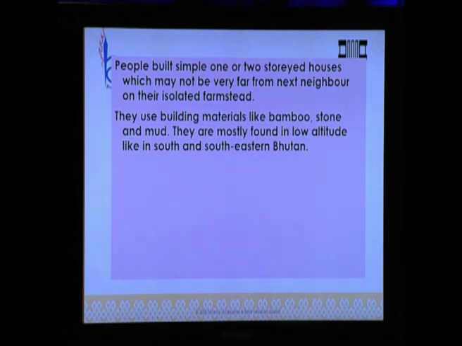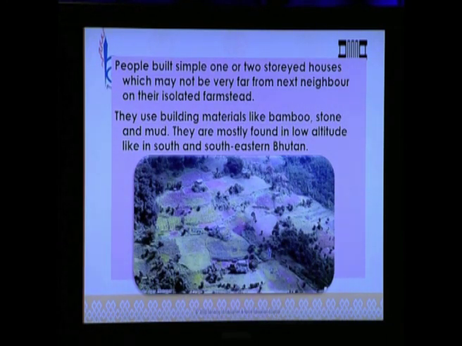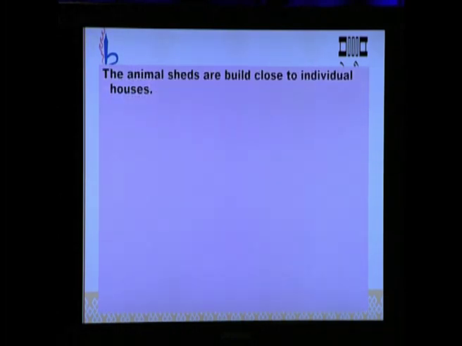Dispersed pattern of settlements are found in southern regions of the country, where the weather is not so cold like in nucleated settlement. That's why people build houses that are quite apart from each other. And people also do not keep animals with them. They build separate sheds for the farm animals. So you can clearly see from the picture the dispersed settlement pattern here. The animal sheds are built close to individual houses.